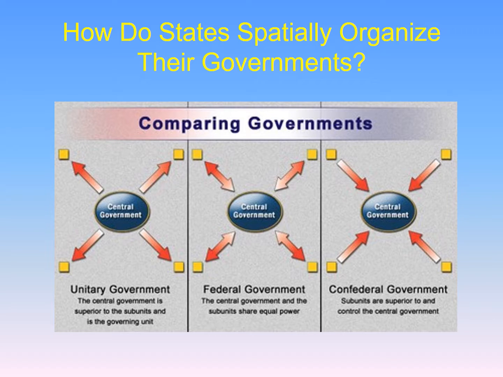Today we're talking about political geography and how states are spatially organized. We have three different types of spatially organized states or countries, governments. First is a unitary government. That's a central government. It's superior to the sub-units and is the governing unit. The federal government, which is much like ours, is the central government and the subunits share equal power. Confederal government is where the subunits are superior and control the central government.